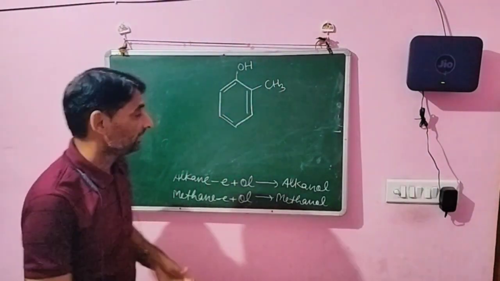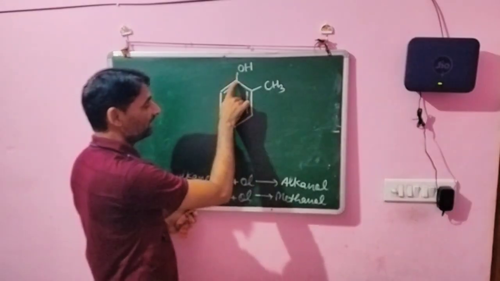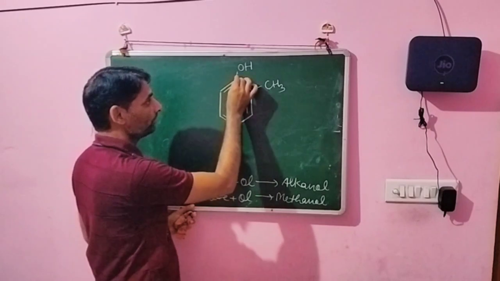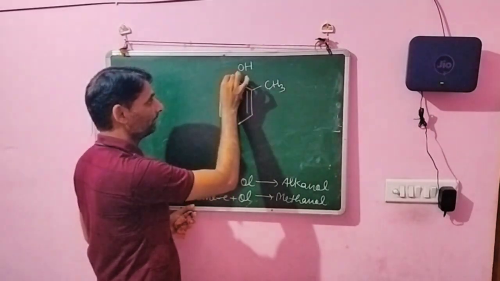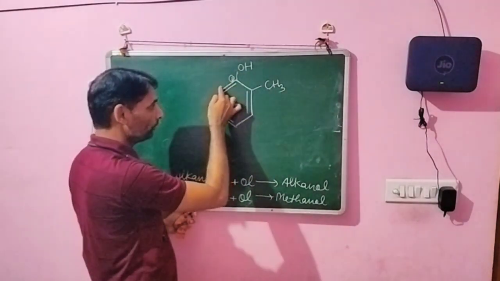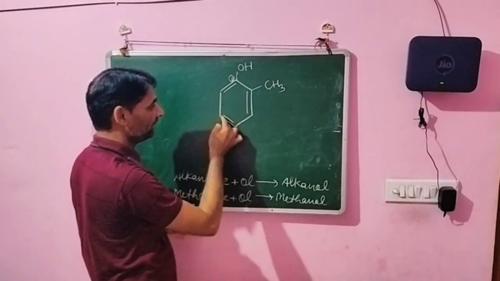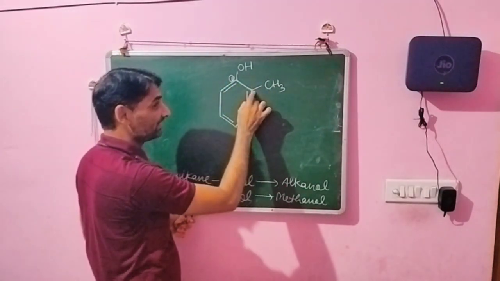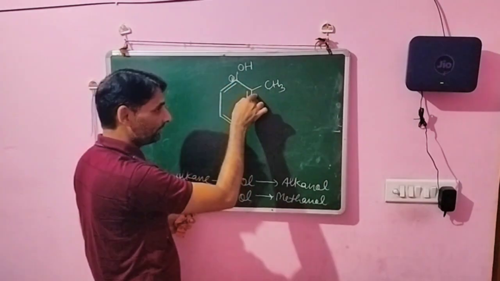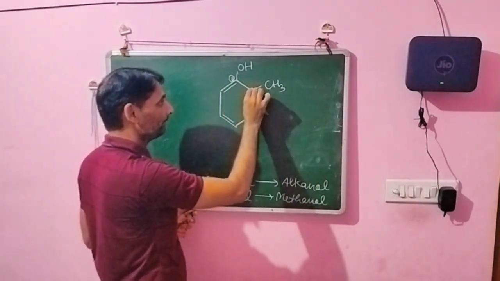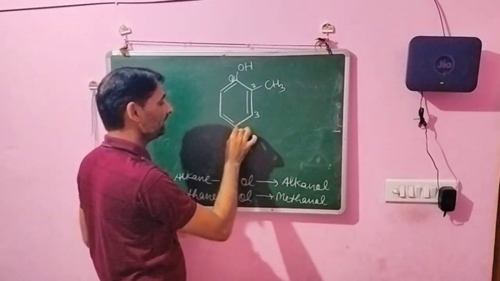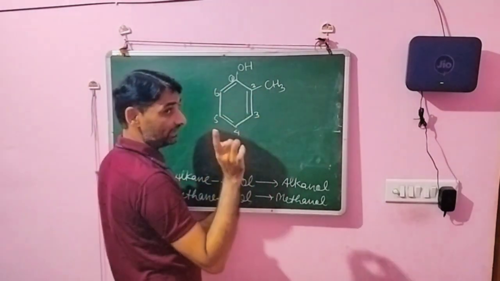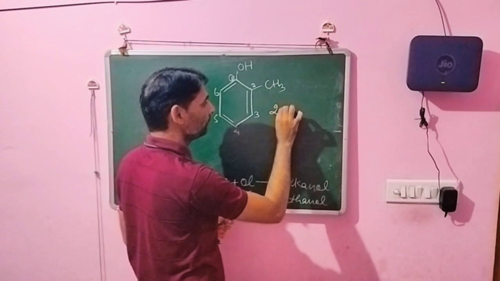It means we start the counting always at the place where the OH. So OH is this position. So we start counting from here. This is the carbon number 1. If we move this side, then the second, third, fourth, fifth, sixth position पे है. But इस side से चलेंगे तो this is second position. तो इधर से आपका नजदीक, so count this side. 1, 2, 3, 4, 5 and 6. 2 number contains CH3. So we write the 2 for CH3.